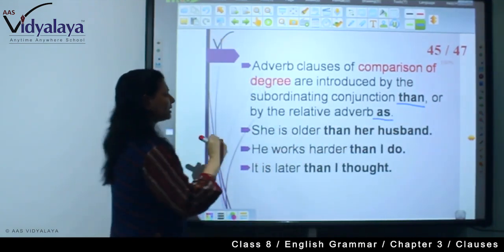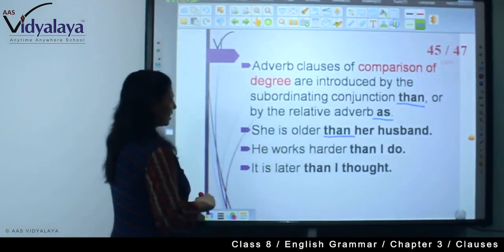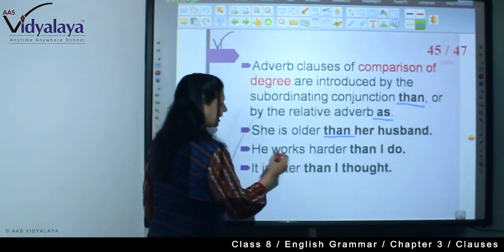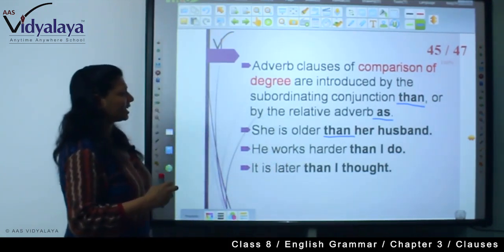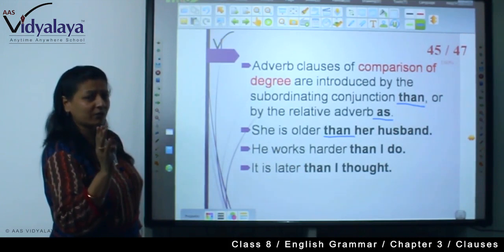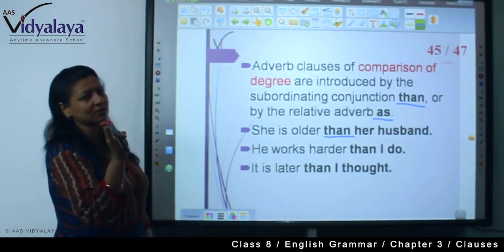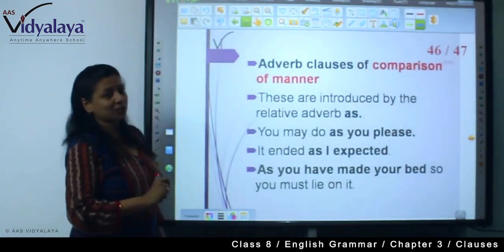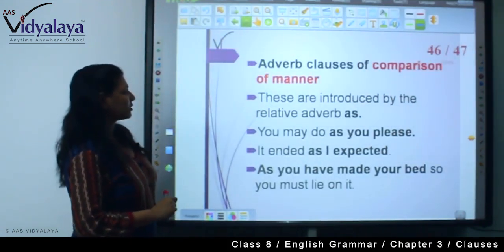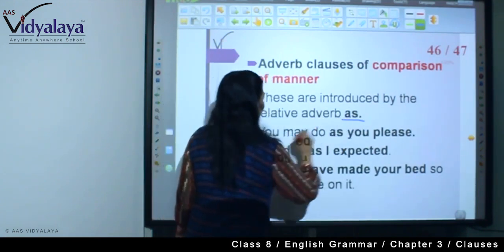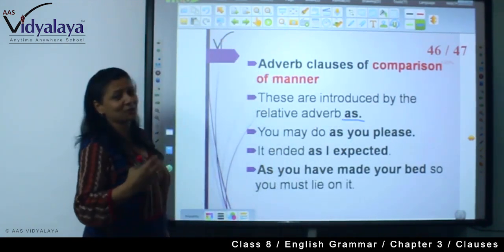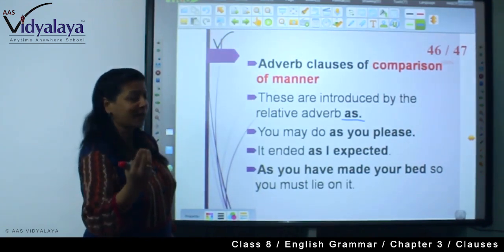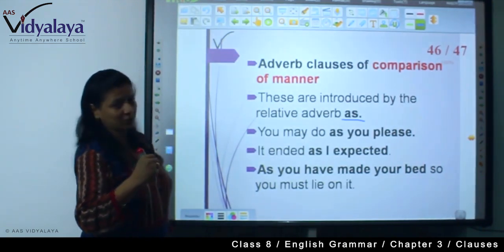She is older than her husband. He works harder than I do. It is later than I thought. So with than we are seeing the degree of comparison, adverb clauses of degree of comparison. Now comparison of manner. These are introduced by the relative word as. You may do as you please. So it is like a manner. So in this way, comparison of manner.